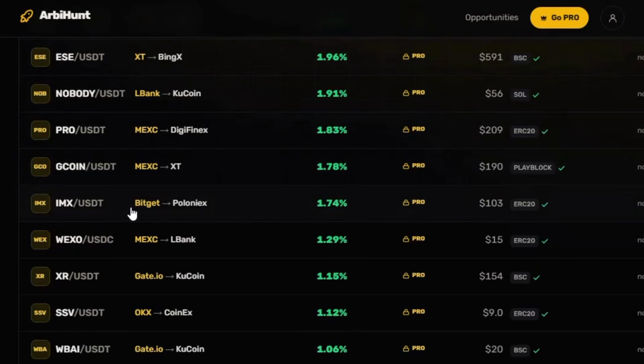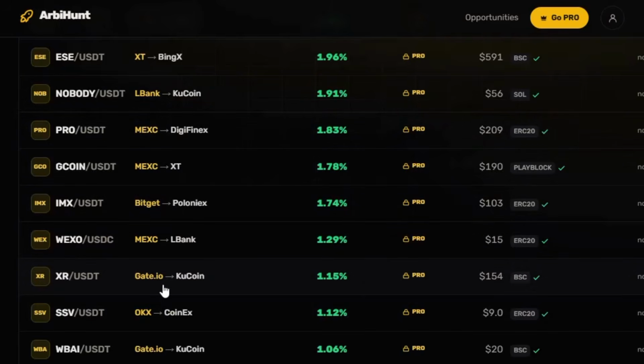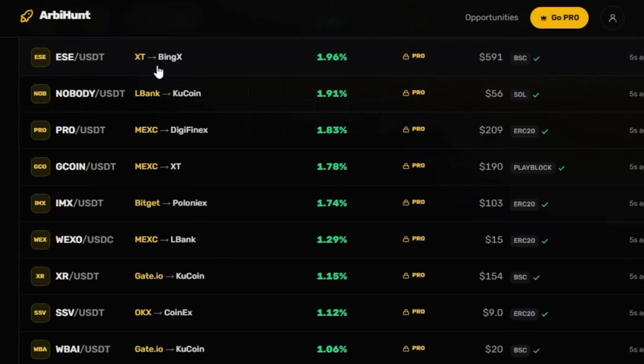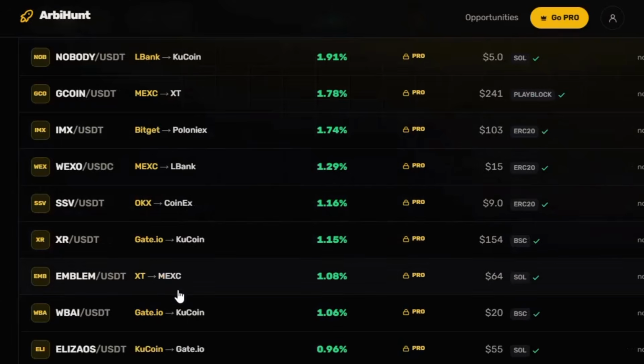Also, there are exchanges here that you are conversant with, and there are other exchanges here that you are not conversant with. It is very important that traders use exchanges that they know and that are popular. For example, BingX is a popular exchange, XT is a popular one, KuCoin is popular, MEXC is popular, Poloniex, Bitget are all popular exchanges.